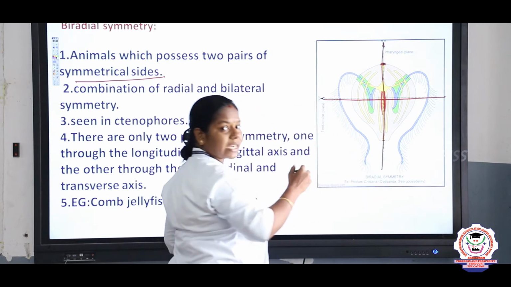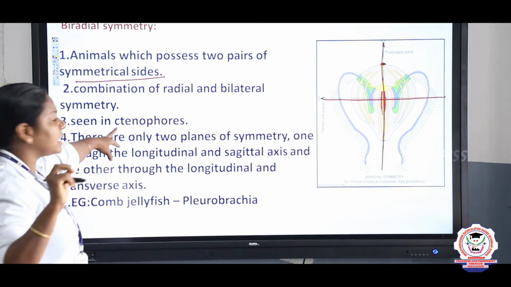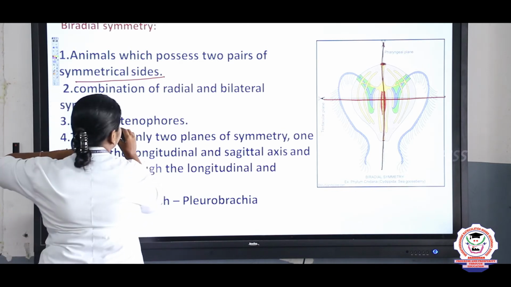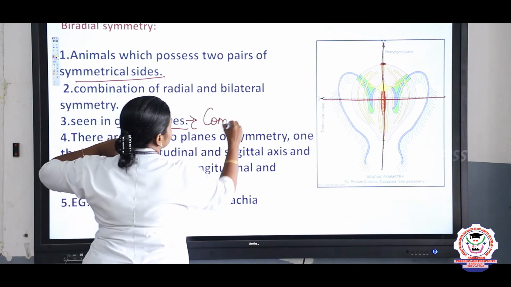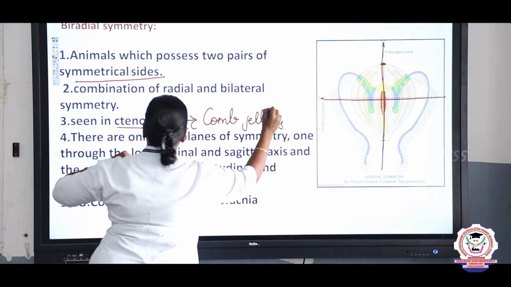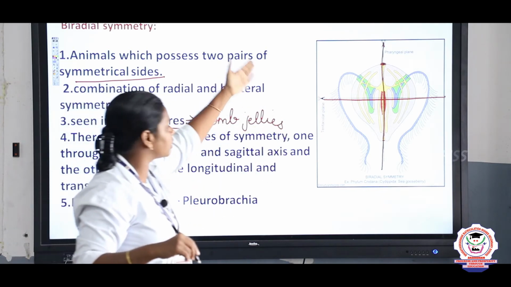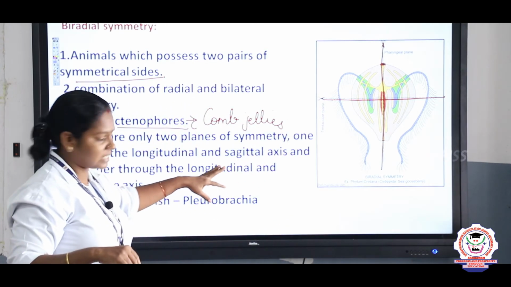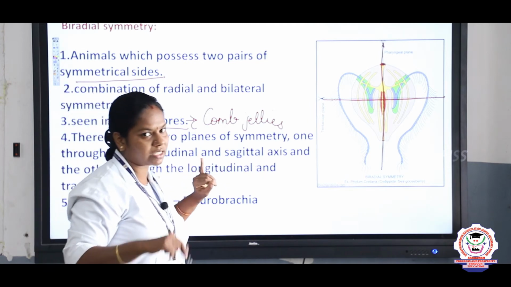We can divide the organism into two planes. It is seen in organisms such as Ctenophora. What is an example of Ctenophora, children? Comb jellies come under Ctenophora. Here you can see there are two axes, one longitudinal and another sagittal. Example, comb jellyfish.